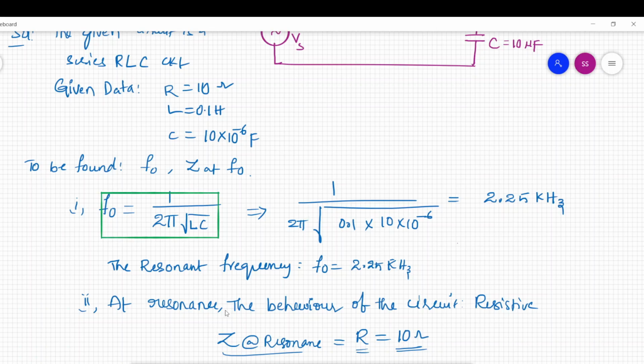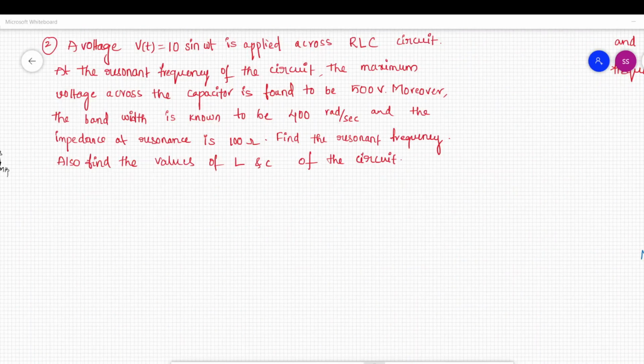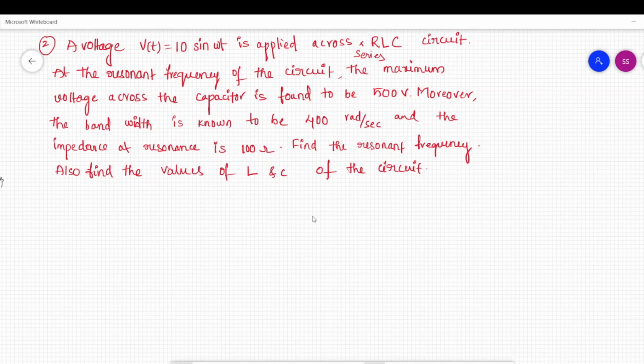Now let us do the second problem. A voltage V of t equal to 10 sin omega t is applied to a series RLC circuit. At the resonant frequency of the circuit, the maximum voltage across the capacitor is found to be 500 volts.